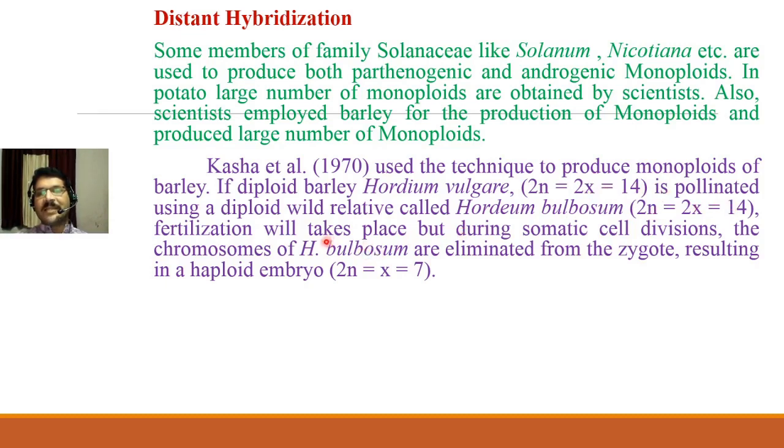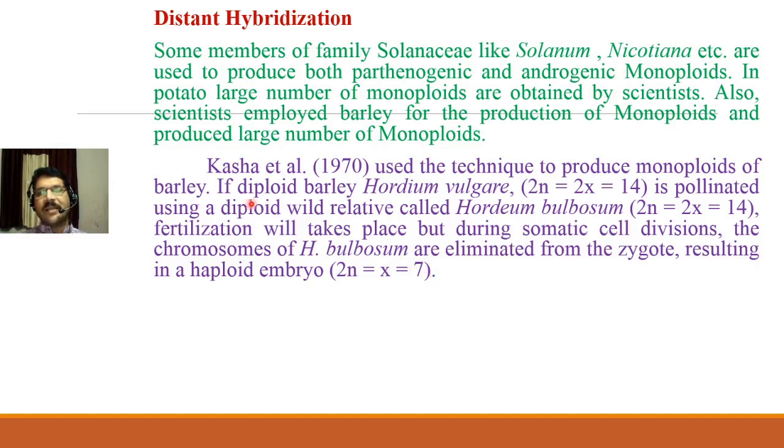only one, that is Hordeum vulgare, will express itself, and the 7 chromosomes of Hordeum bulbosum get eliminated. So the haploid embryo will be formed with only 7 chromosomes. So here you can see the haploid number is only 7. This is the case we can see in barley.